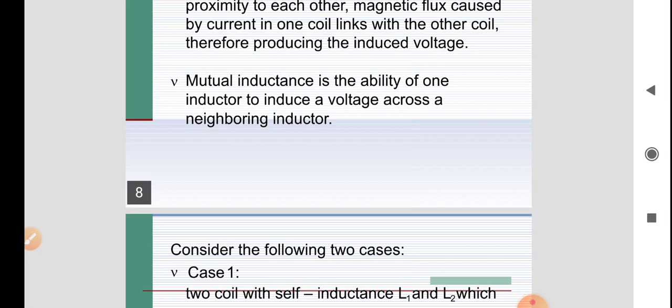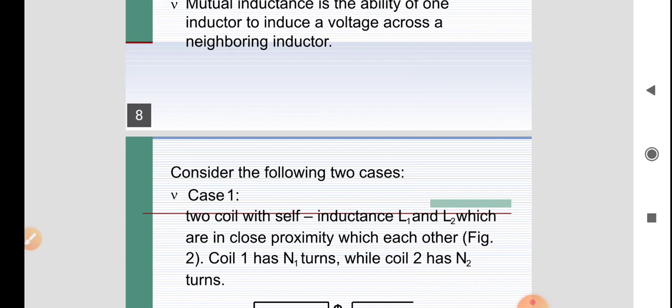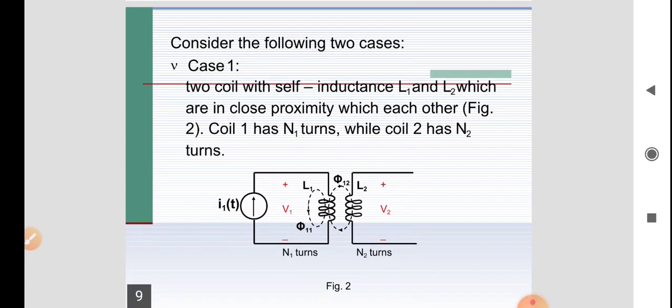By application of a single voltage, different fluxes are induced: the self flux, which is self-inductance due to the current in the first coil, and the second due to the current flowing in the second coil. So in order to understand the concept of mutual inductance, we need to consider two coils.